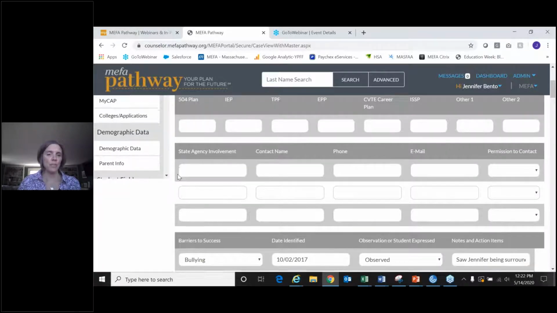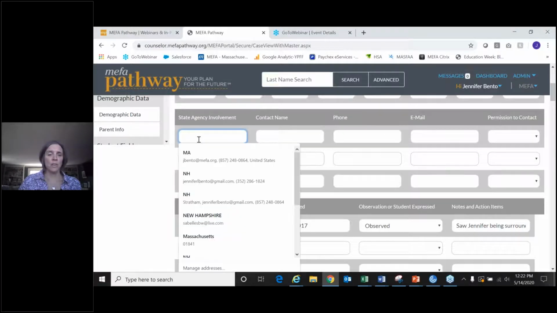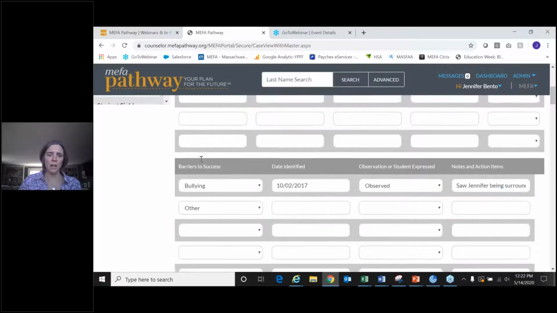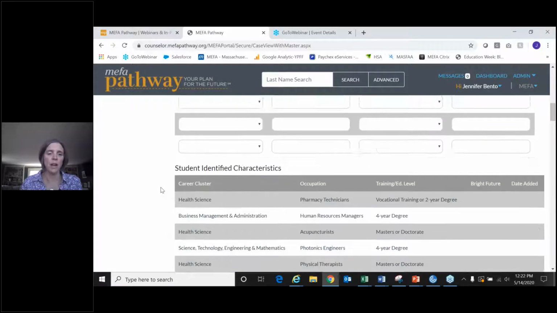Some of it is counselor driven. So you can add state agency involvement, you can add barriers to success. And then at the bottom, there's also another spot where the counselor can add. The student does not see this. This is strictly for the counselor.